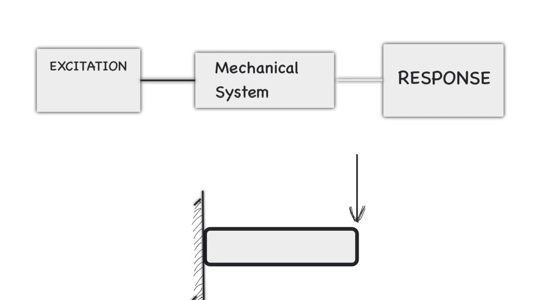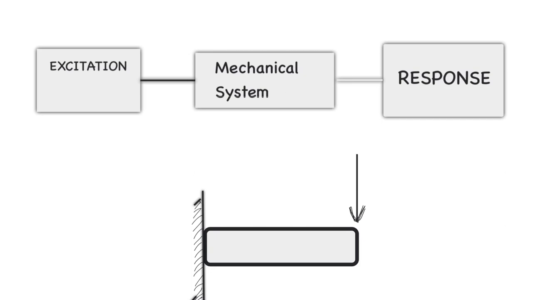It can be the hardware that you have designed. It can be a payload of a particular satellite, or in a very simplified case, the mechanical system can be this particular cantilever also. Excitation can be thought of as a point force acting on it. Now what is the response? How is this particular cantilever beam going to behave when it is acted upon by an excitation force? That constitutes the whole subject of mechanical vibration.